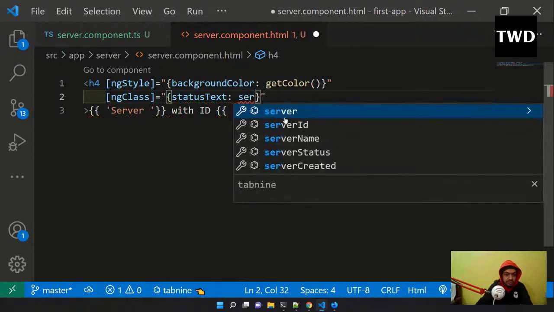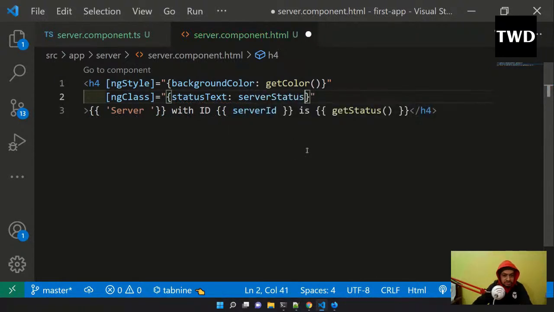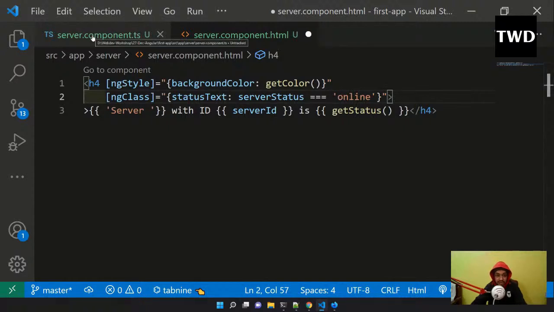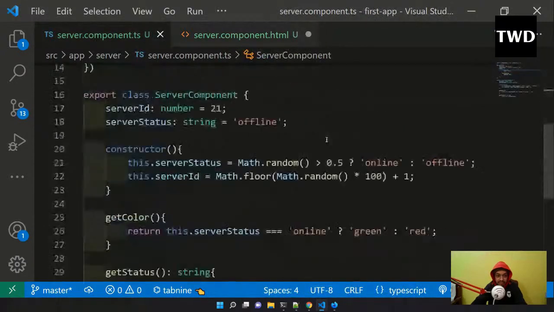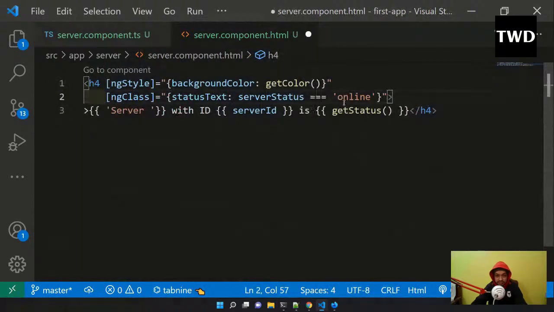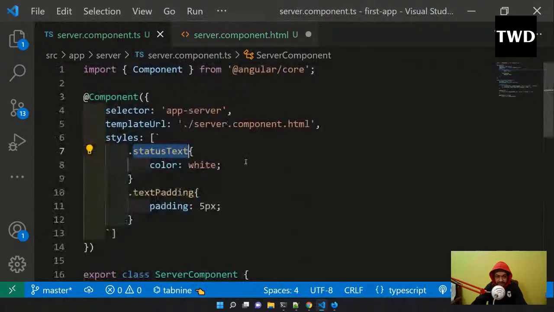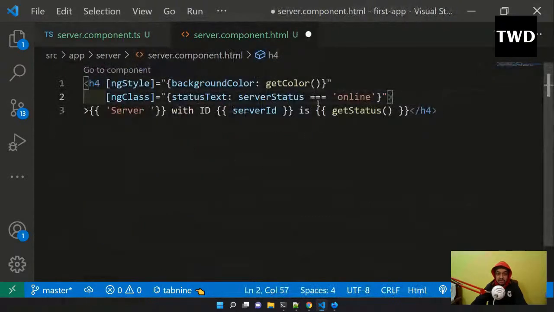Status text, I have to check this status text, and it is server status triple equal to online. So status text is whatever the status text. What does that mean? Server status is online. So I have this online and offline here. If the server status is online, then this style will be taken, which is color white. So this style will be taken only if the status text is online.